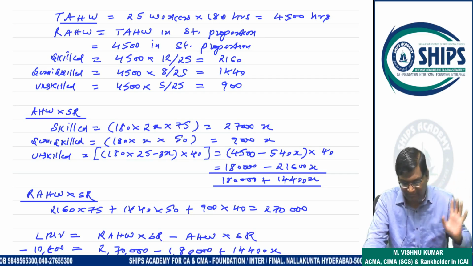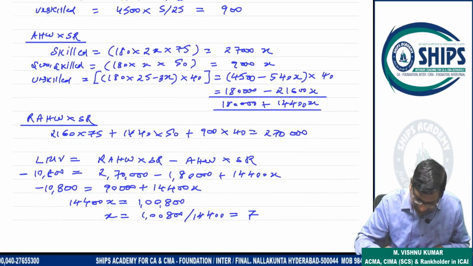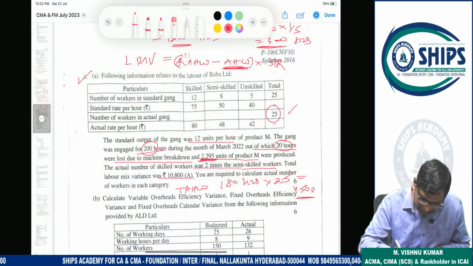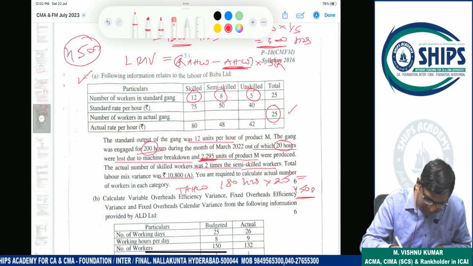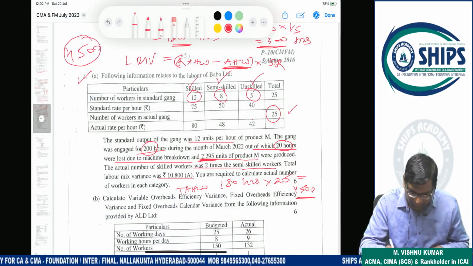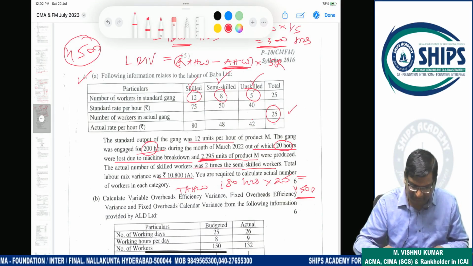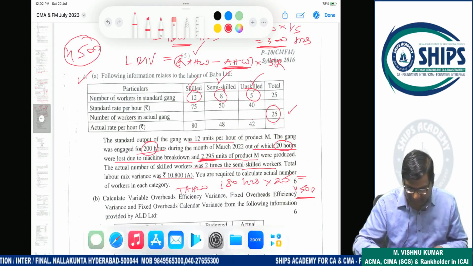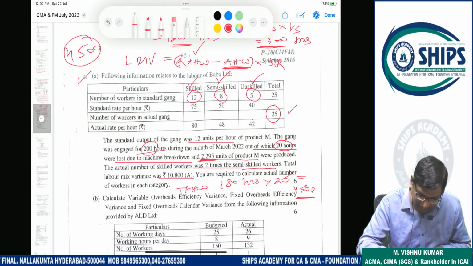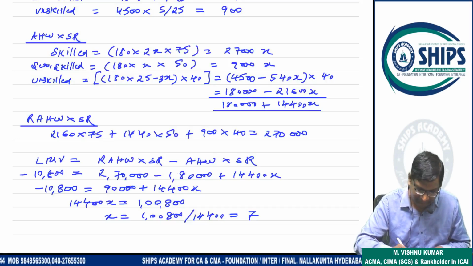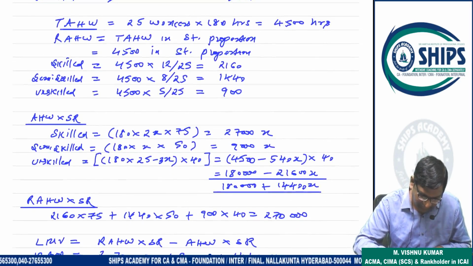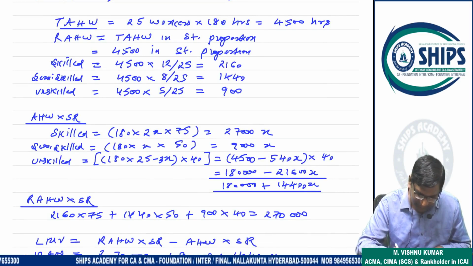Standard is already given in the question. Standard number of workers 12, 8, 5. So we have to break up this 4500 in this ratio: 12 by 25, 8 by 25, 5 by 25. That's it, you will get revised actual hours worked. The only difference is that actual hours worked in standard proportion is revised actual hours worked.